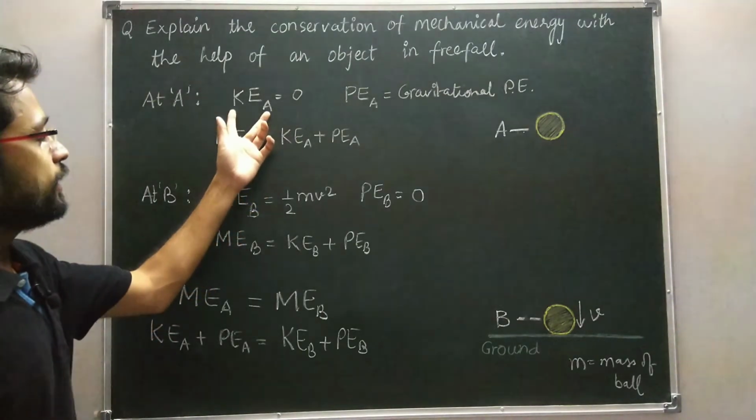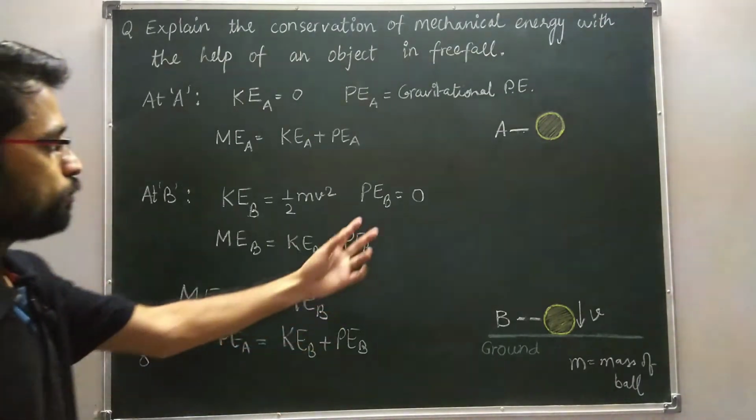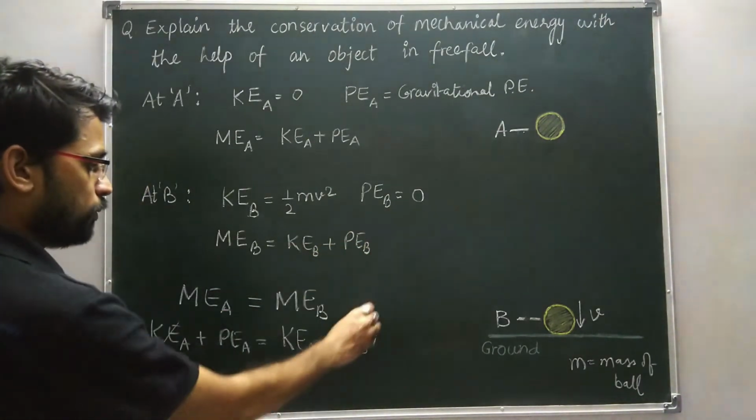Look, kinetic energy at A is 0, and potential energy at B is 0.